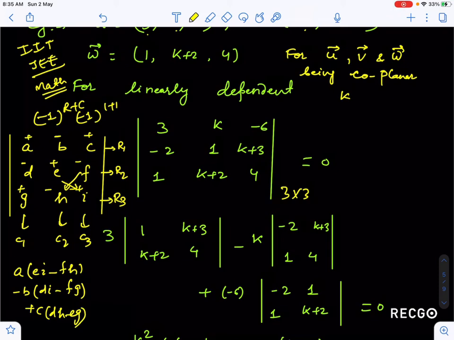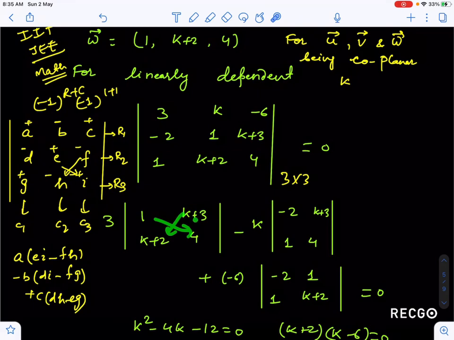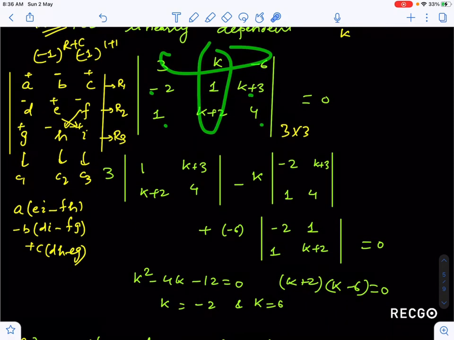See what I have done here. I have taken 3 here, and this matrix 1, 4 and k, so 1 into 4 and k, and k plus 3 into k plus 2. Minus k, I have taken this vector, minus 2, k plus 3, minus 1 and 4. Now plus of minus 6, I have taken minus 2, 1, 1, k plus 2.